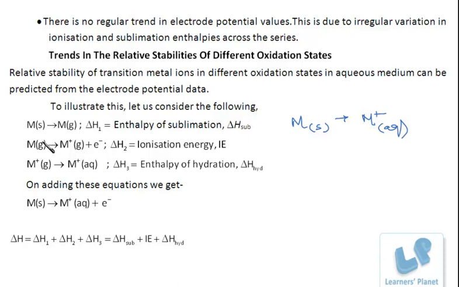First of all, the metal exists in solid state. It changes to its gaseous state. It requires energy, and that energy is called what? Enthalpy of sublimation.